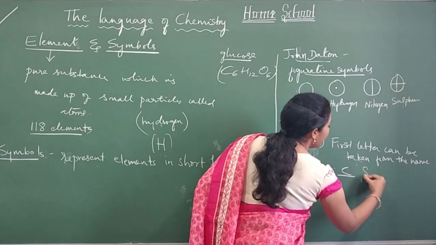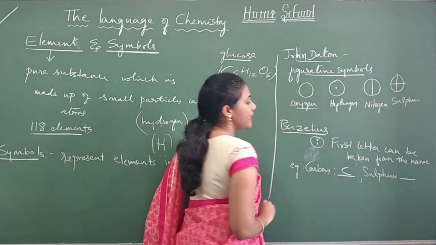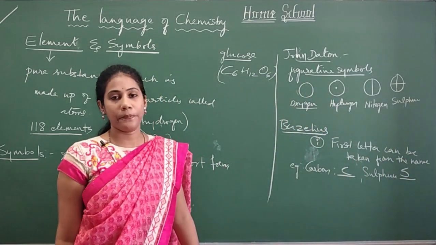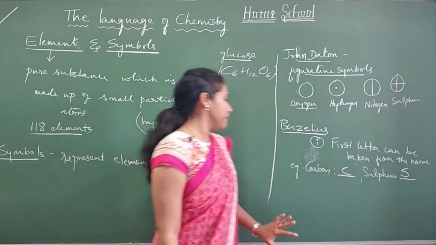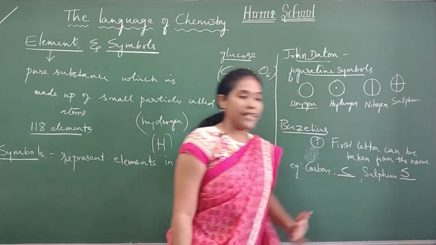Similarly, sulfur is there. So what is the first letter in a name? Yes, you can consider the symbol. Okay, you can take the first letter from the name. For example, for carbon we use C, for sulfur we use S.